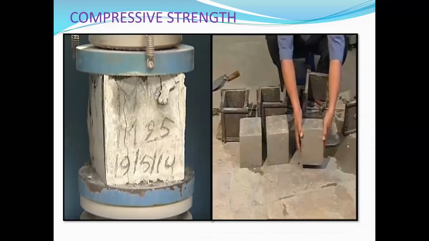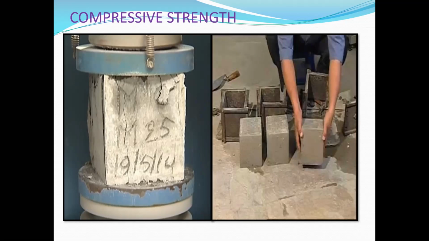See next, what is compressive strength? How to calculate this strength? Take fresh concrete and form cubes. The cube size is 150 mm by 150 mm by 150 mm.